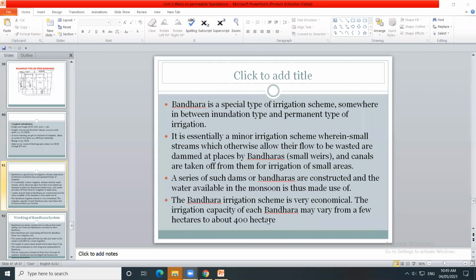The irrigation capacity of bandara may vary from a few hectares. Irrigation capacity किती असते? From a few hectares to about 400 hectares. Up to 400 hectares area can be irrigated by this bandara irrigation scheme.